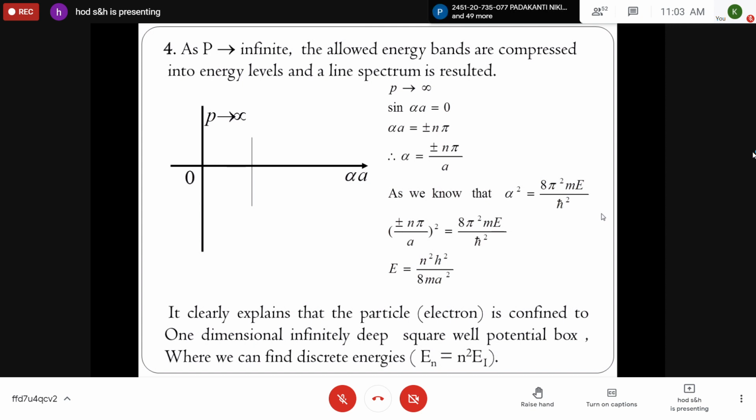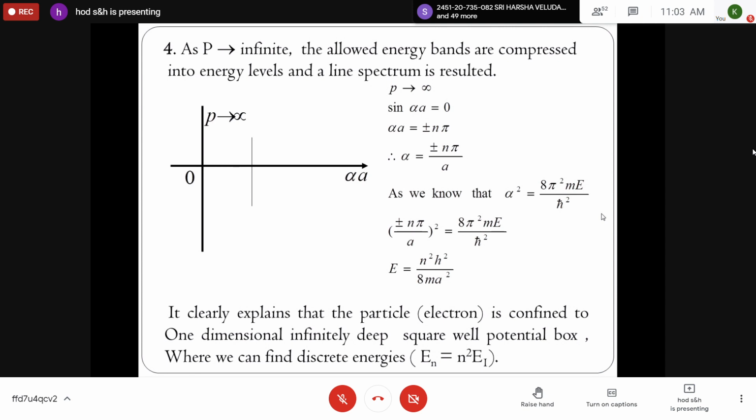If you take that expression and substitute here, finally you can write an expression for the energy. Energy E is equal to n square h square by 8m a square. So this is the expression for the energy of electron in a given allowed band.